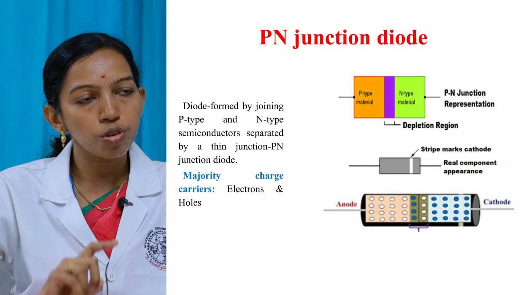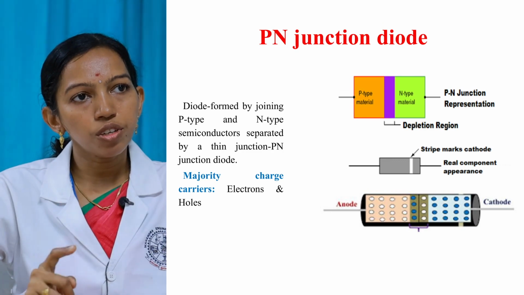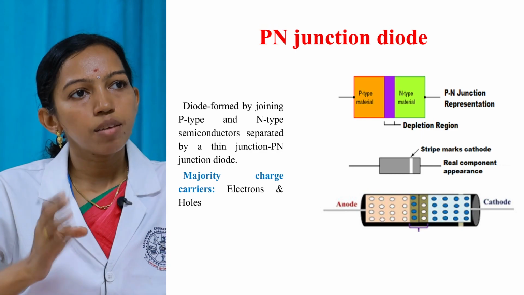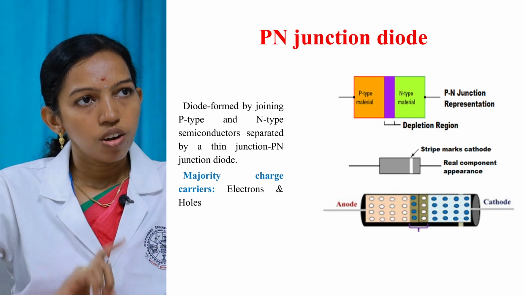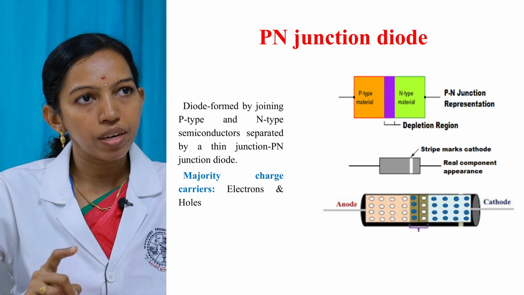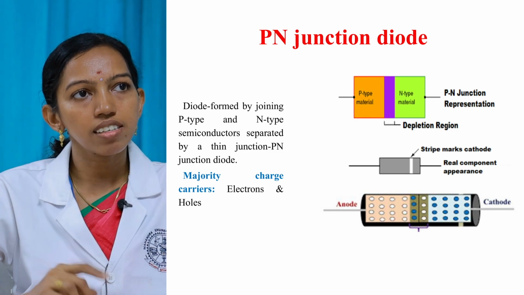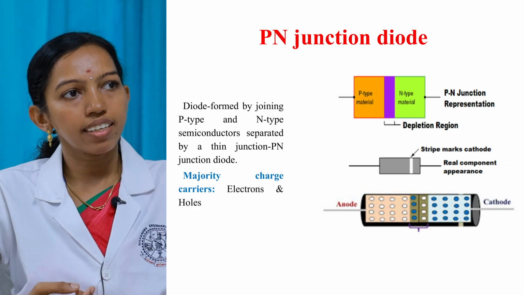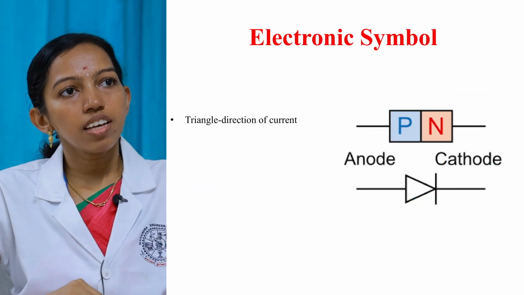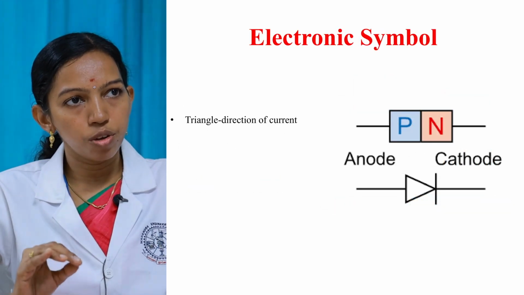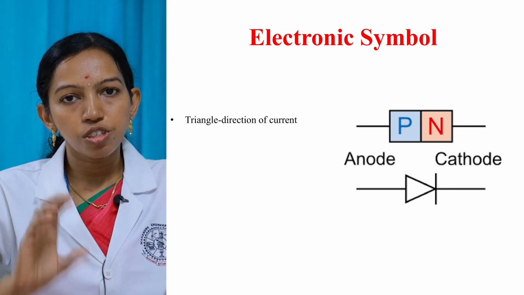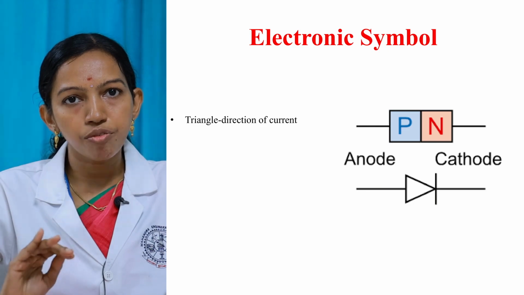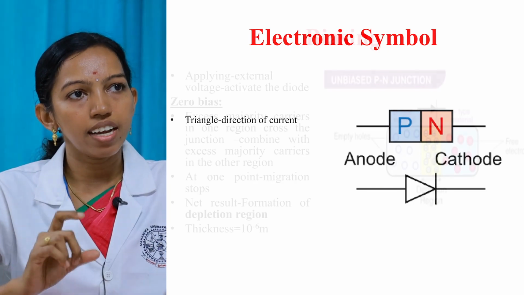A PN junction diode consists of two electrodes: the positive electrode, called the anode, and the negative electrode, called the cathode. In P-type semiconductor material, the majority charge carriers are holes, and in N-type semiconductor material, the majority charge carriers are electrons. The real component appearance is shown in the second diagram. This is the electronic symbol of a PN junction diode. We all know the PN junction diode allows current flow in a single direction, indicated by the triangle in the symbol.